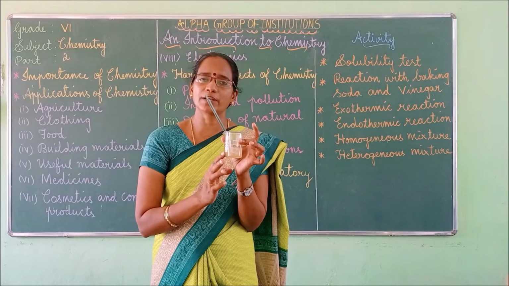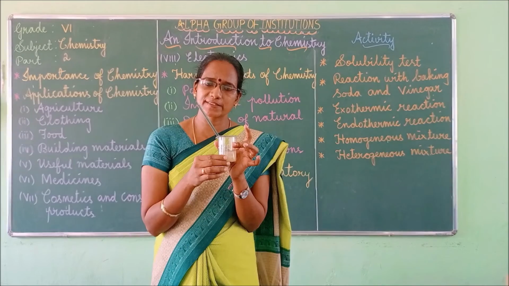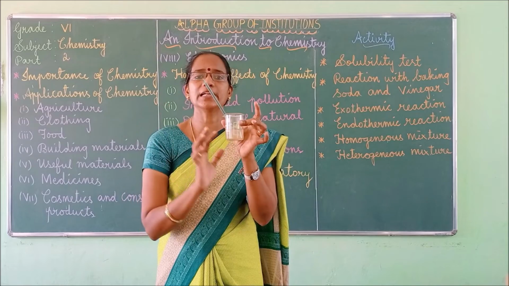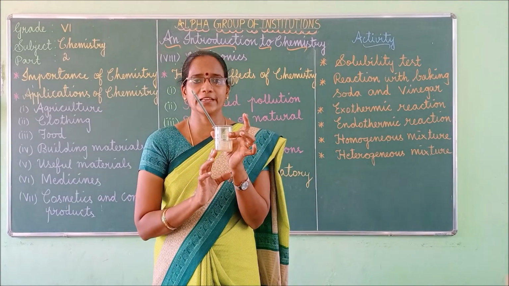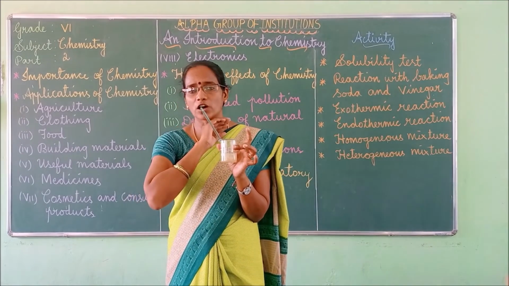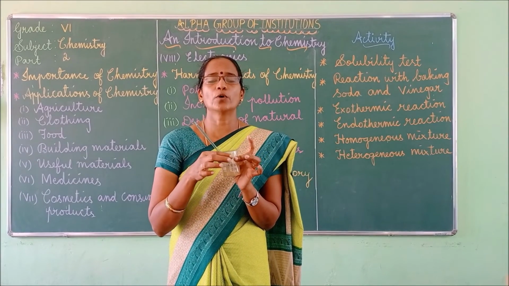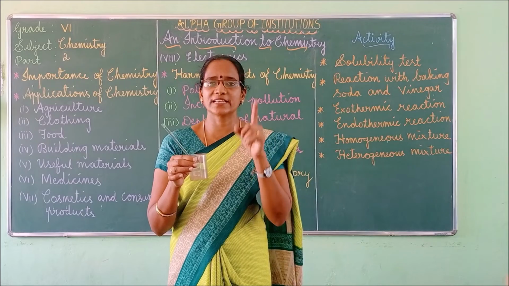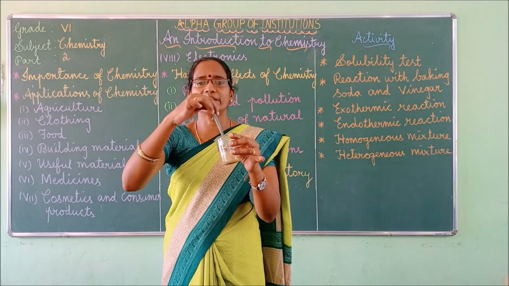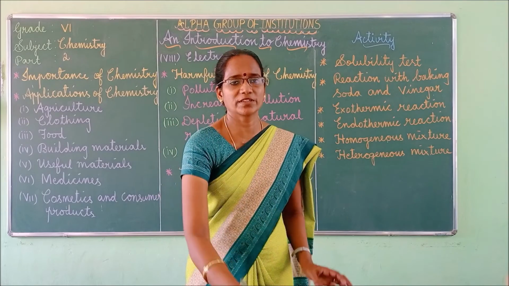Even you can try this experiment by using oil also. If you add oil into water, will it get mixed? Definitely it will not get mixed, isn't it? You can see the oil layer separately and you can see the water layer separately. This is called heterogeneous mixture. Heterogeneous mixture means the components are not uniform in nature. At the same time, homogeneous mixture means the components completely get dissolved and you can see only one phase. Okay. Even if you mix it well for a long time, definitely these two things will not get mixed. Okay. So it is a heterogeneous mixture.